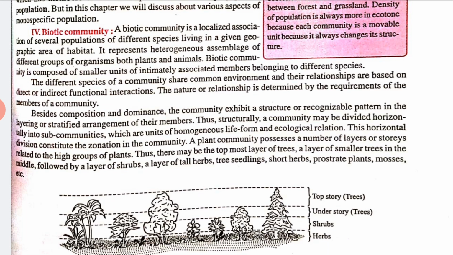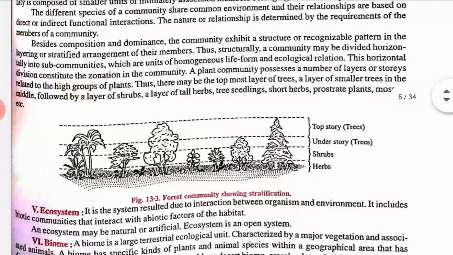Now, I want to tell you what a biotic community is, in which organisms live together and interact with each other, which is known as the environment or habitat. Clear? So on the basis of biotic community, we have divided the habitat, which means we can show the forest community.